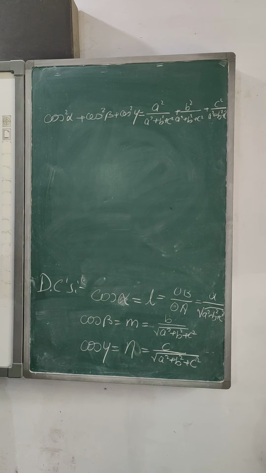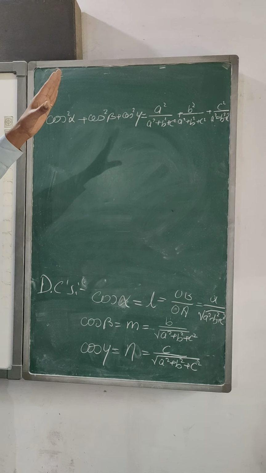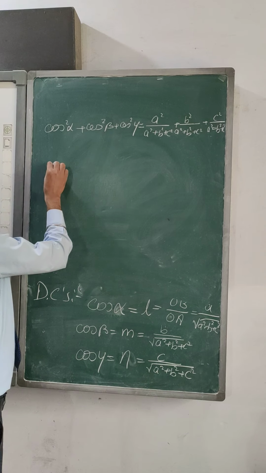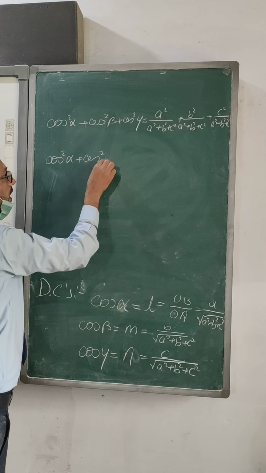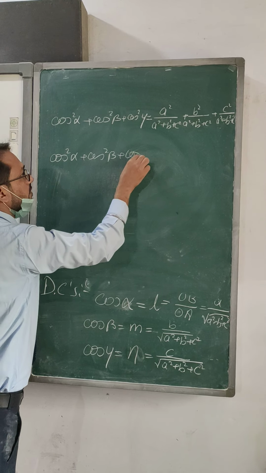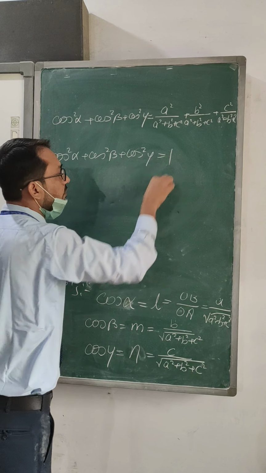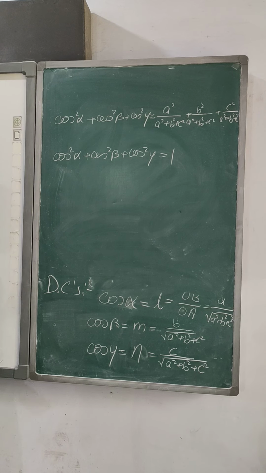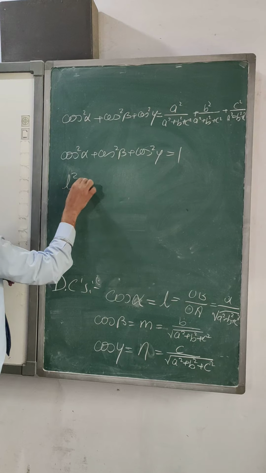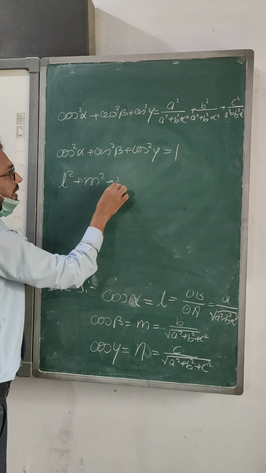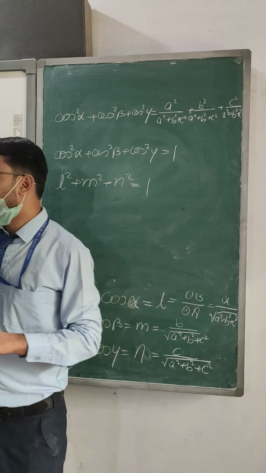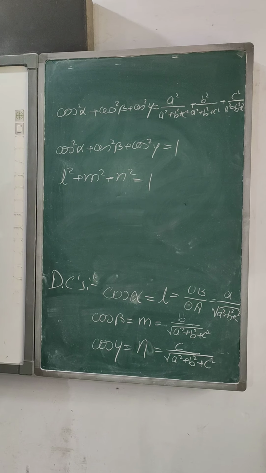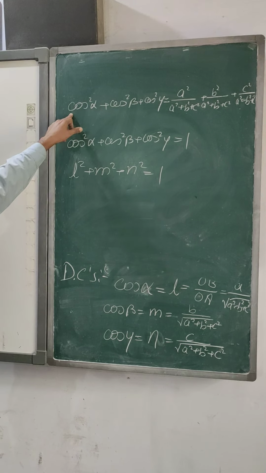So if I take the LCM, what will it become? Cos square alpha plus cos square beta plus cos square gamma equals 1. That is L square plus M square plus N square equals 1. This is the relationship between the direction cosines of the vector.